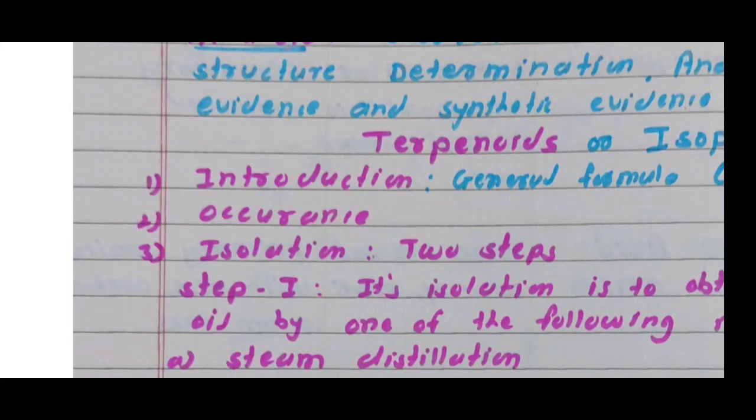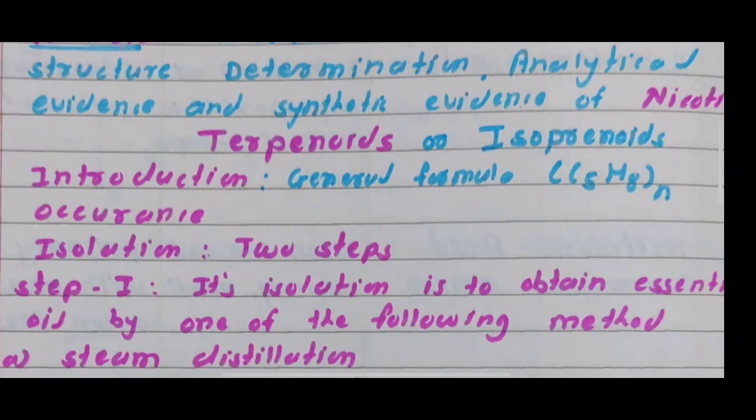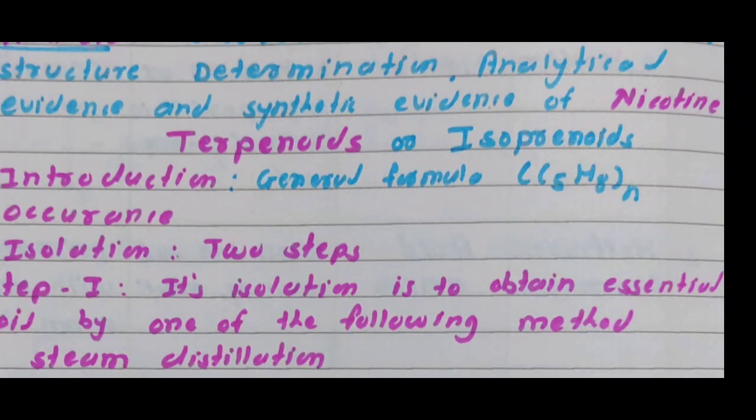Presently, terpenoids are defined as a group of hydrocarbons having the general formula C5H8N. Repeating again, terpenoids are defined as a group of hydrocarbons having the general formula C5H8N, as well as their oxygenated, hydrogenated, dehydrogenated derivatives, mainly of plant origin.